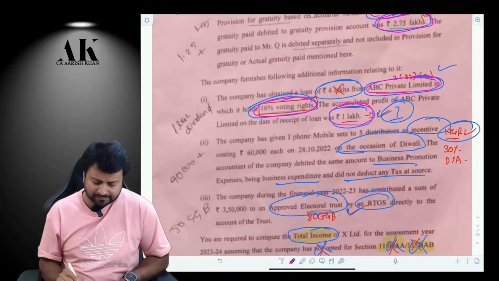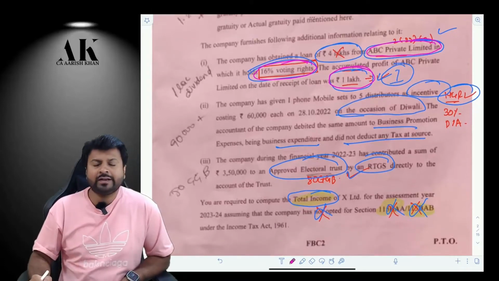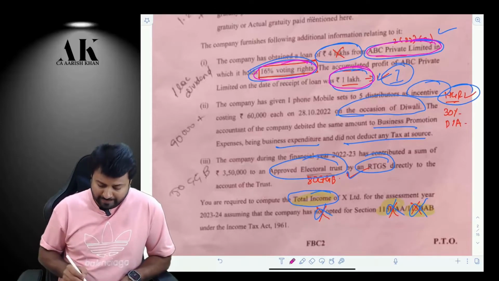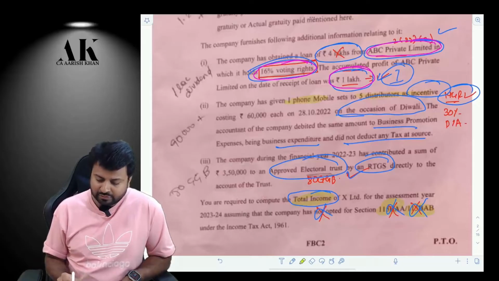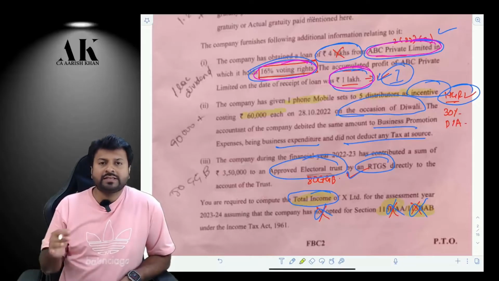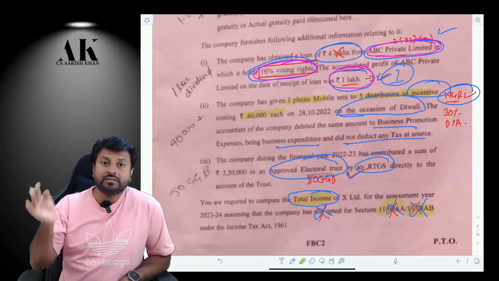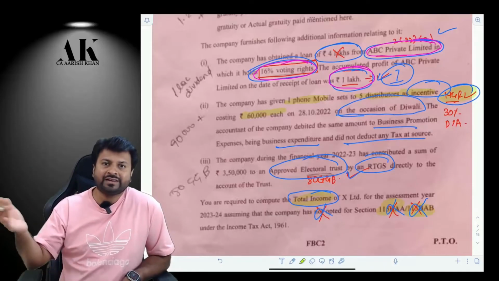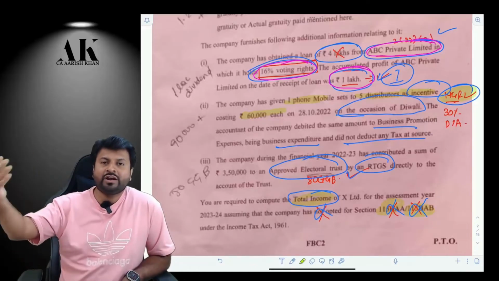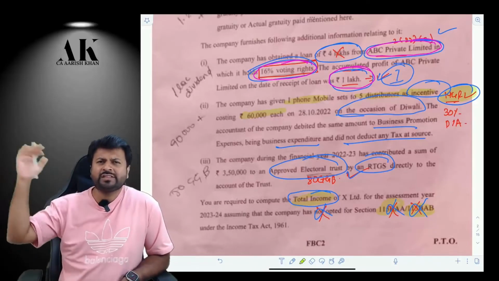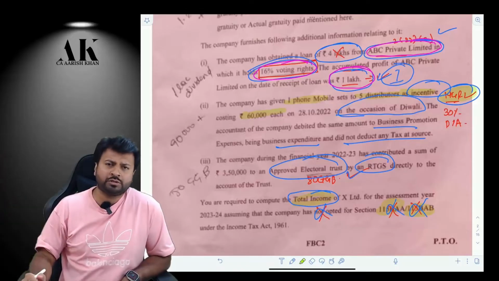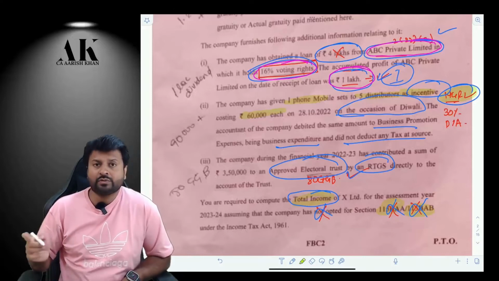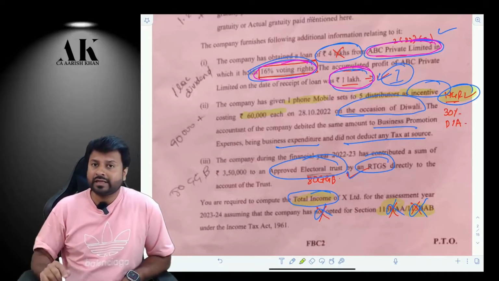Okay, check it please. Next is a very important and intelligent adjustment which is based on an amendment made by Finance Act 2022. So you have given some iPhones to some of the distributors as incentives. If you give some incentives to your distributor, then you have to deduct TDS as per 194R. As per 194R, if you give any benefit or perquisites to your distributors, that is also mentioned in the CBDT circular clarifying the 194R position. You can go and check over there. Therefore, it will be taxable in the hands of the other person.